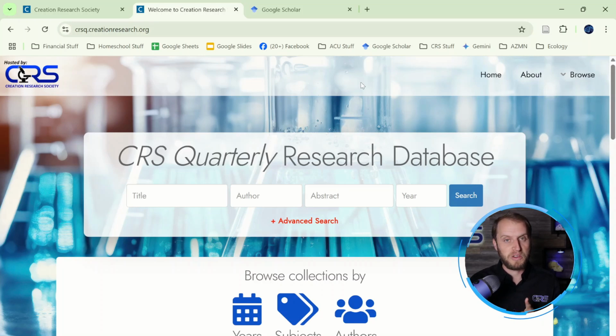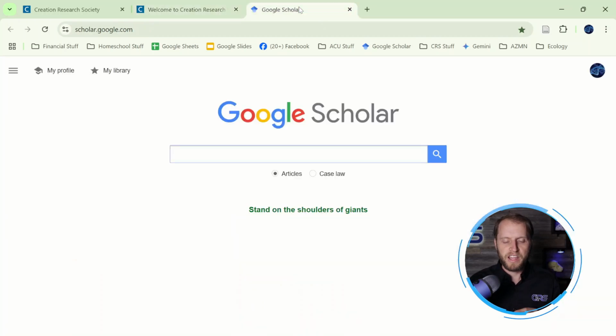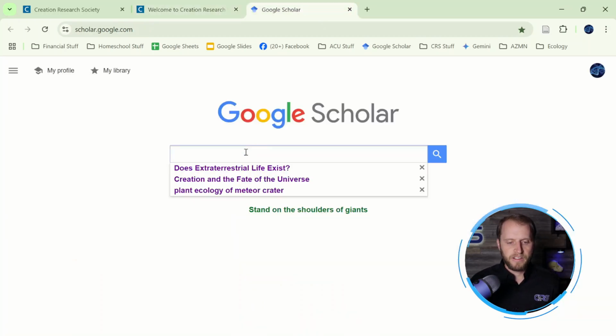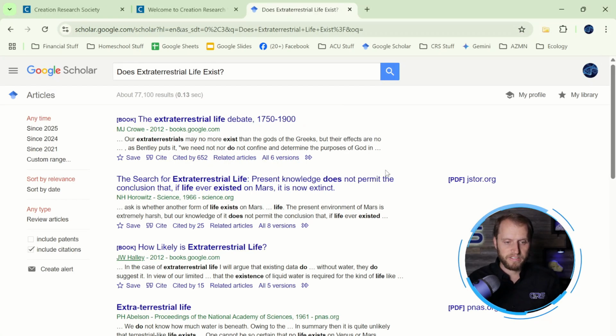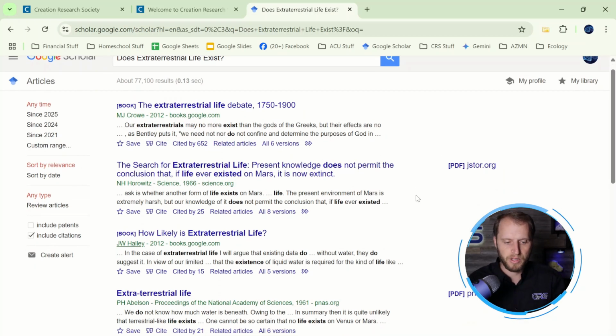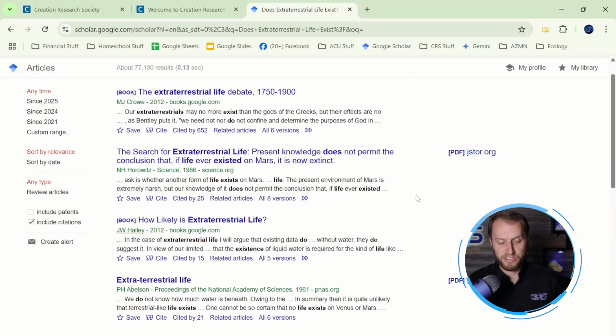Now, let me show you, though, perhaps the most powerful part of this all. So this database is indexed by Google Scholar. So if we go to Google Scholar and search, does extraterrestrial life exist? It's going to pull up articles from all over the scholarly literature about extraterrestrial life.